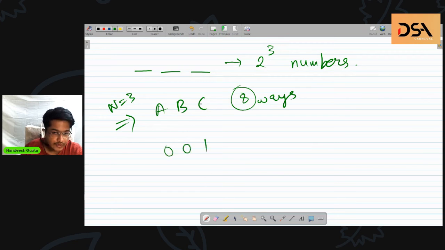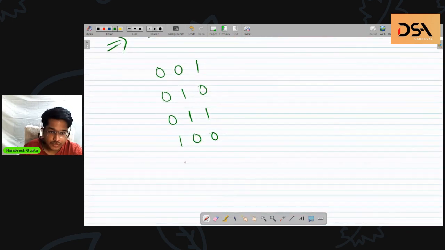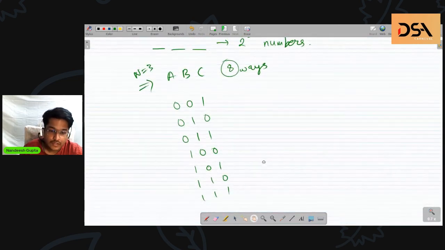So the first way is to select only C. One means selecting that corresponding problem. The second way is to select only B. The third way is to select B and C. Similarly, we can go about all the rest of the ways, so which are like so. And yeah, that's all. So these are all the 8 required ways in which you can possibly select any selection of problems from the given set.